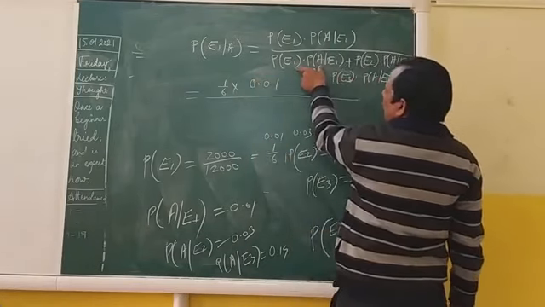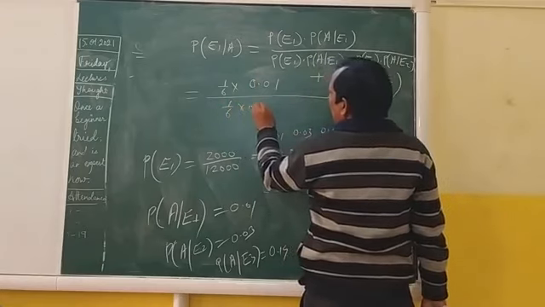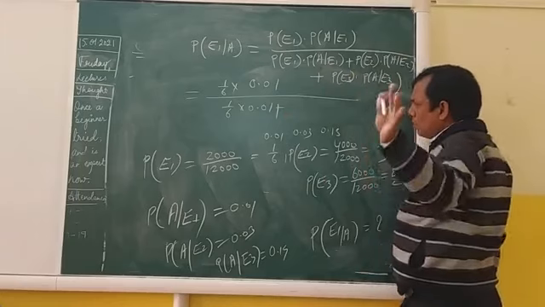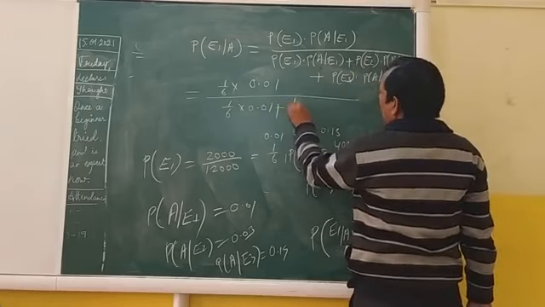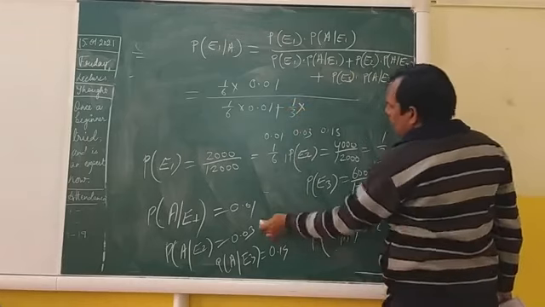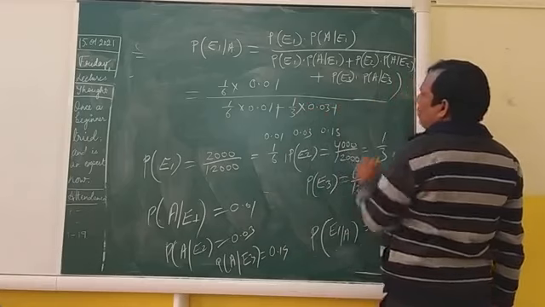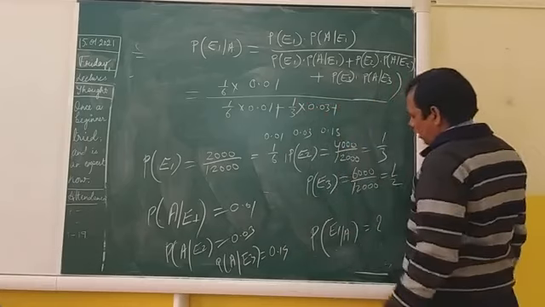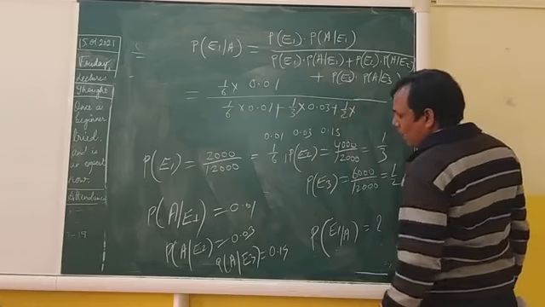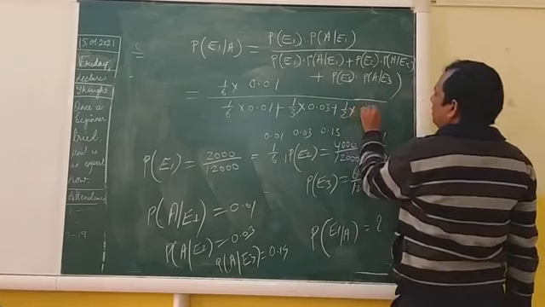In the denominator the same thing is there: 1 by 6 into 0.01 plus P(E2) is 1 by 3, and P(A given E2) is 0.03. Now P(E3) is 1 by 2, and P(A given E3) is 0.15.